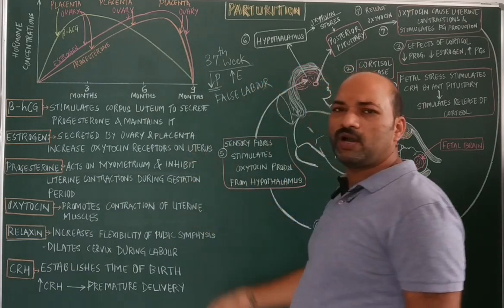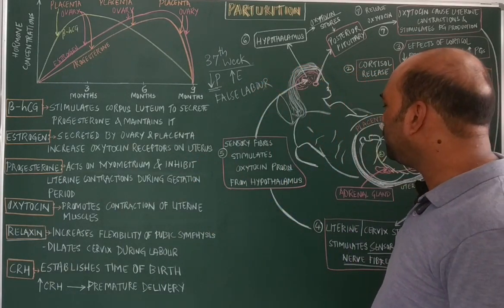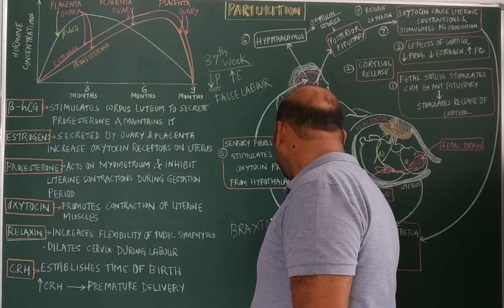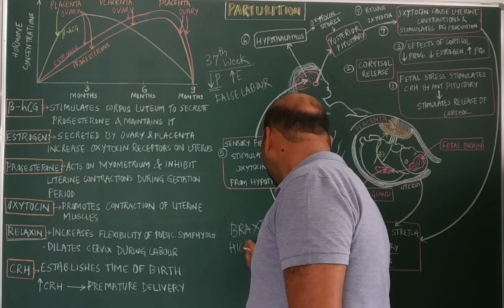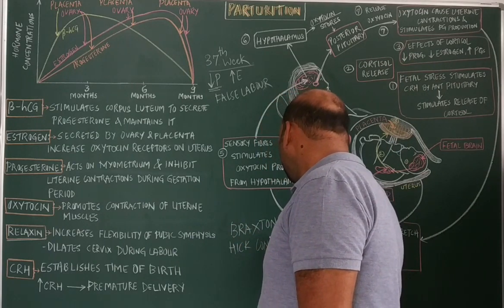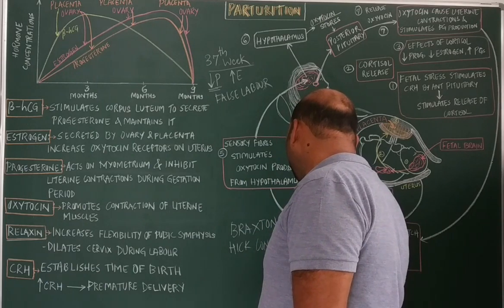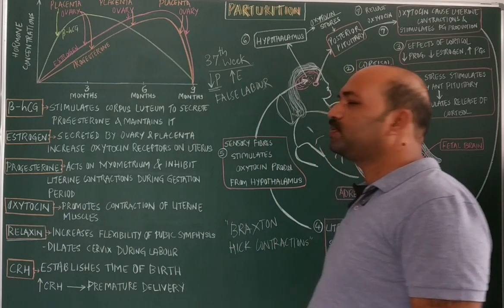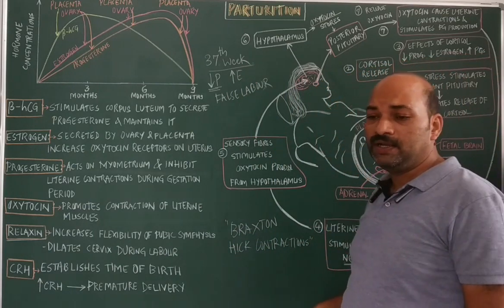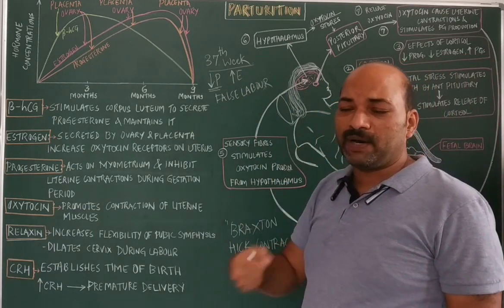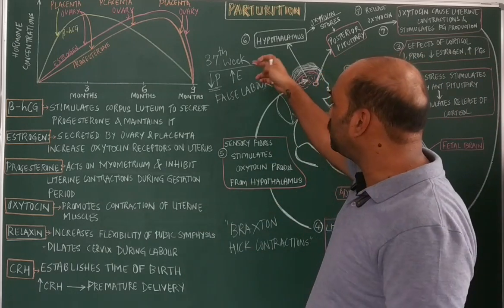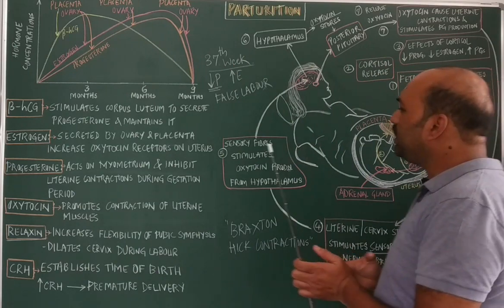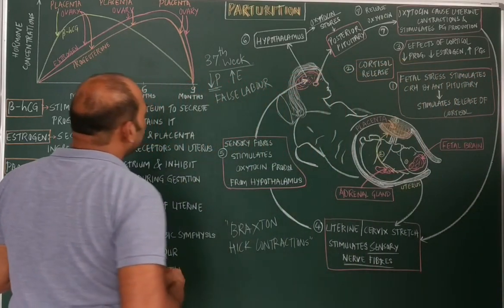This is also called false labor contraction, or Braxton Hicks contractions. So that is another name for false labor. These are seen because of the decrease in the progesterone levels, which is not actually the process of parturition getting initiated, but is only due to the decrease in the progesterone levels.